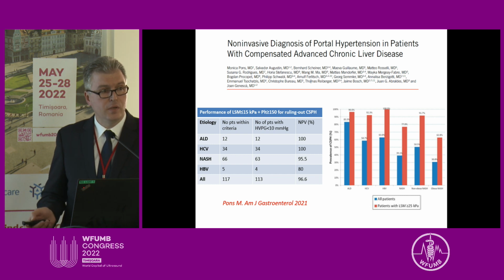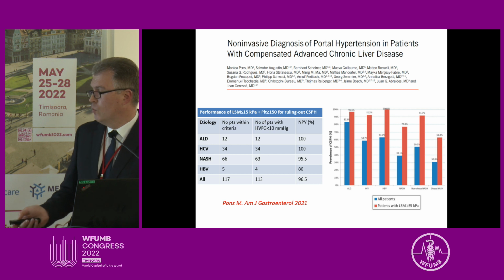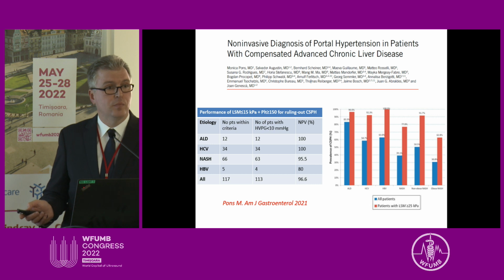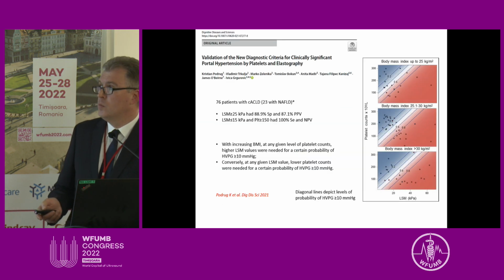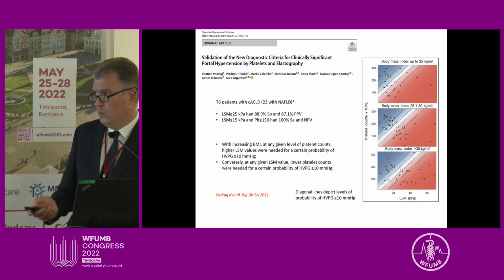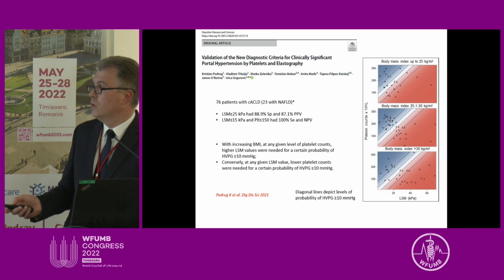So in obese NASH patients, liver stiffness of more than 25 kilopascals was not that frequently associated with the presence of clinically significant portal hypertension. And this was also confirmed in our study from our center where we evaluated these Pons criteria for assessing the presence of clinically significant portal hypertension.